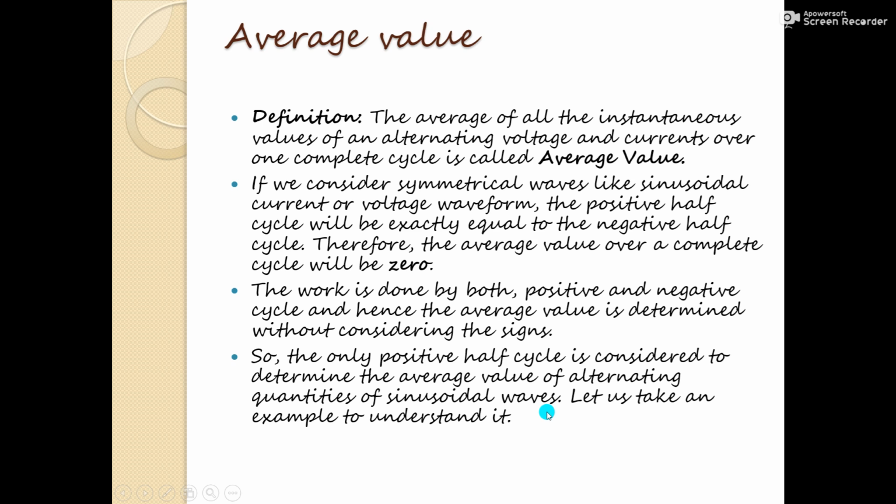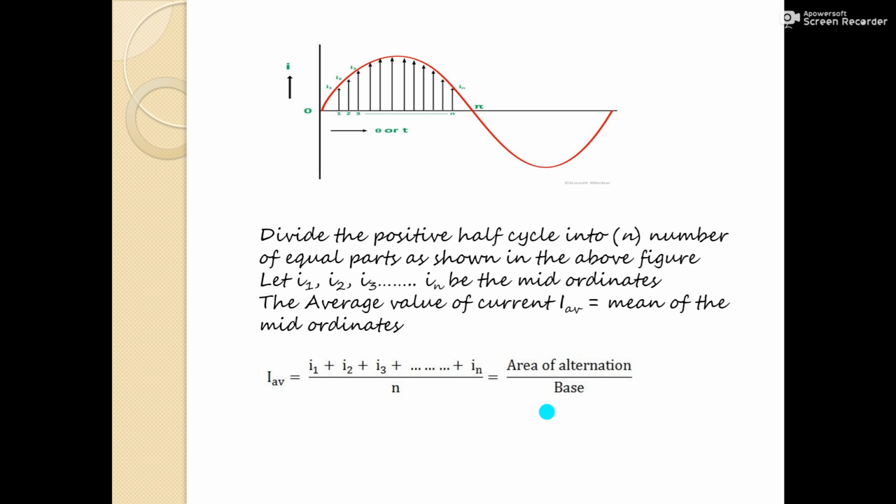sinusoidal waves. Let us take an example to understand it. Divide the positive half cycle into n number of parts as shown in the above figure. Let I1, I2 and I3 be the mid-ordinates. So the average value of current will be I suffix AV, that is I average, equal to the mean of the mid-ordinates. So that will be equal to I1 plus I2 plus I3 and so on, divided by n. So it is equal to area of alternation divided by base.